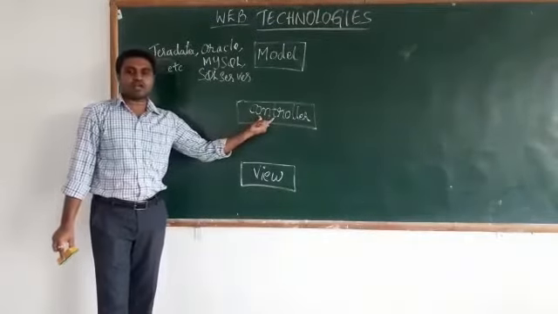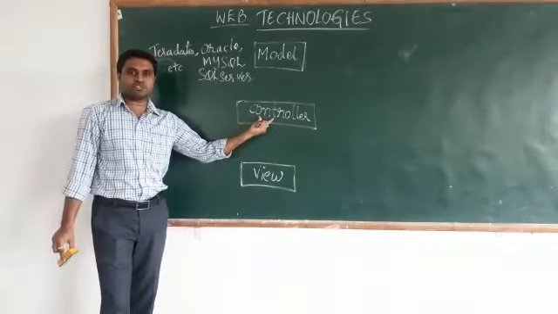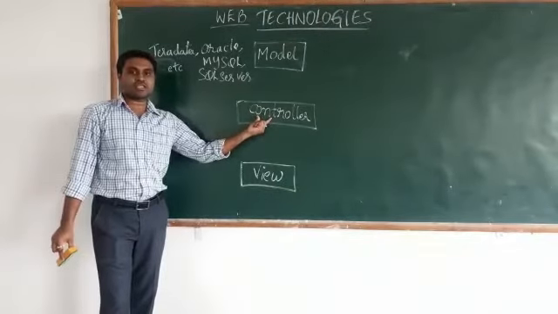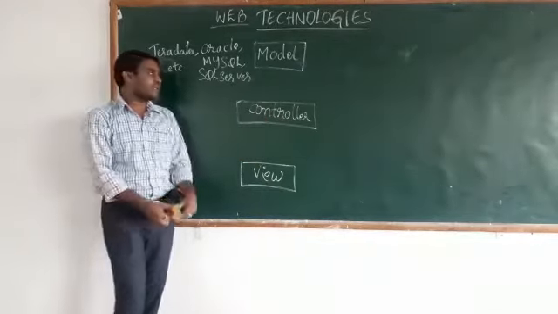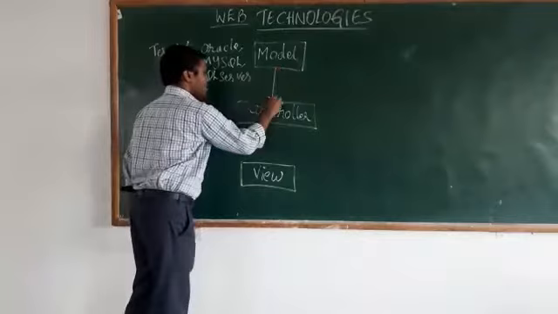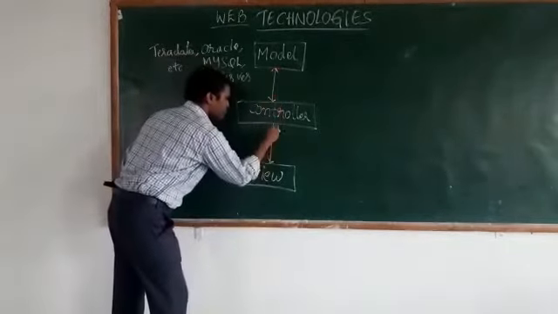This controller contains some application programs which are used to process the client's request, and also this controller acts as an intermediary between model and view.